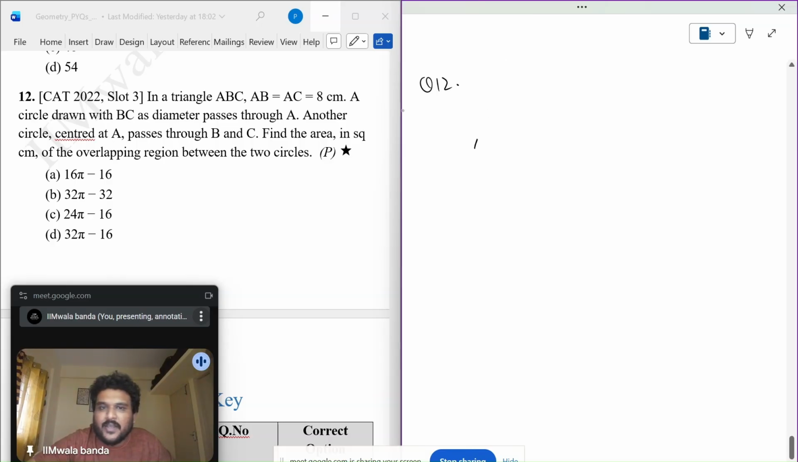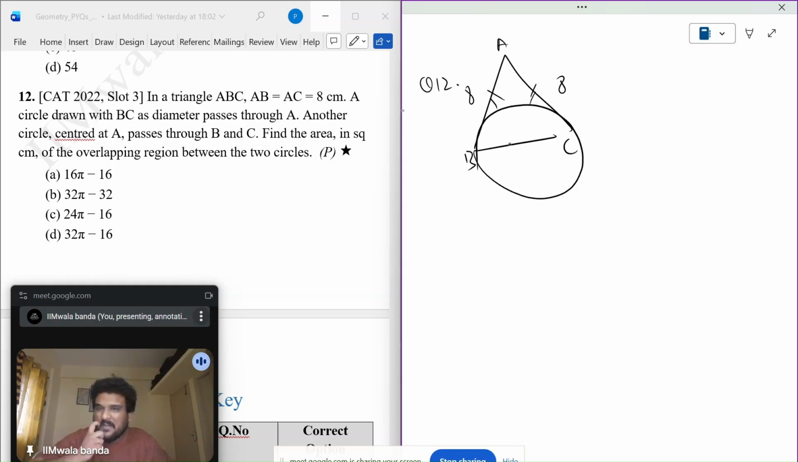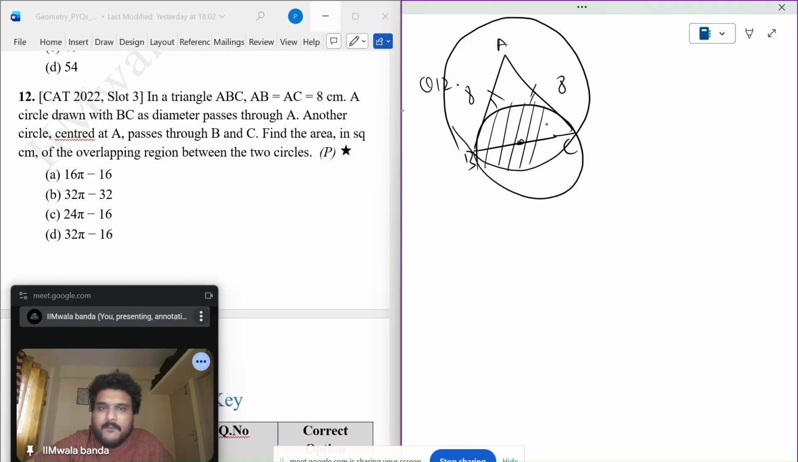In a triangle ABC, AB and AC are equal and they're both 8. A circle is drawn with BC as diameter passing through A. BC as diameter, okay. So since this is a diameter, another circle centered at A passes through B and C. It has to be a bigger circle. Find the area of this overlapping region. This is the overlapping region between the two circles.